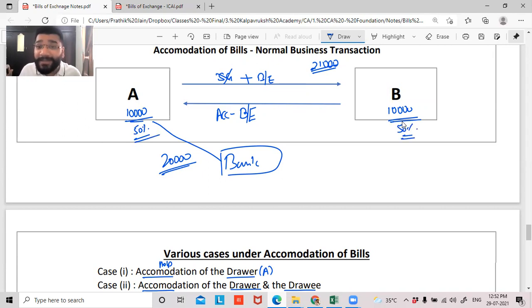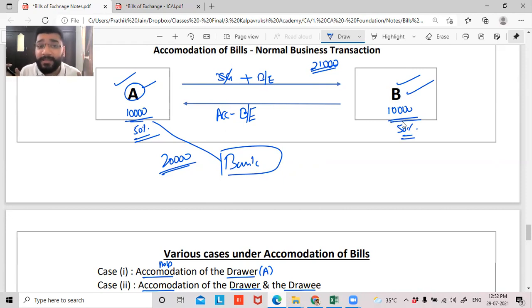So this way, guys, it is a help that is done by A to B and B to A. So help is happening for both the parties. In the previous case, guys, B was doing help for A only. Now, in this case, A is doing help to B and B is doing help to A. So this is called the concept of accommodation, where they're trying to help each other.